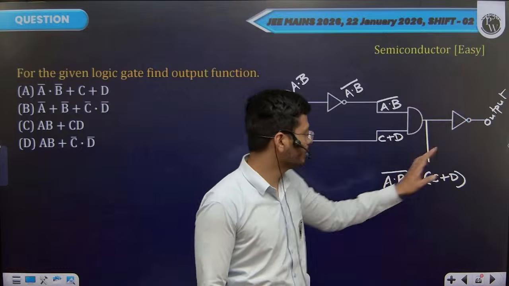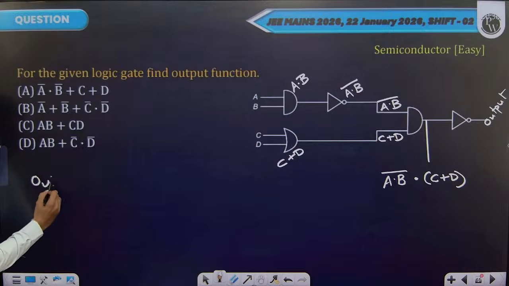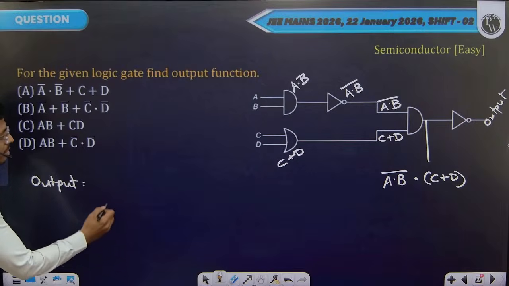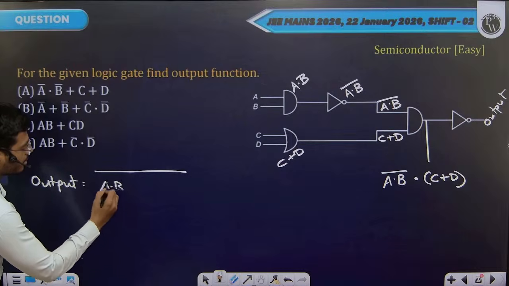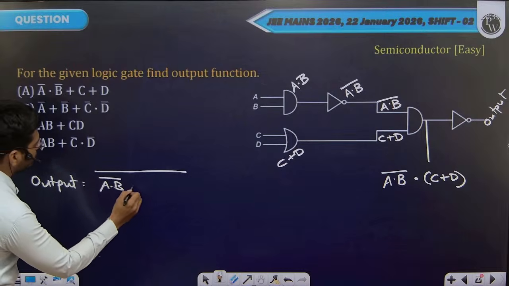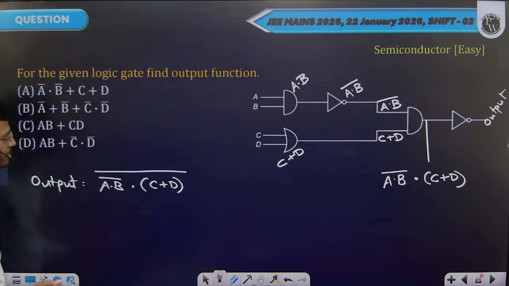So final output I will write here. It will be negated. It will be opposite of what you have fed. It will be bar of what you are sending inside. This will be this.